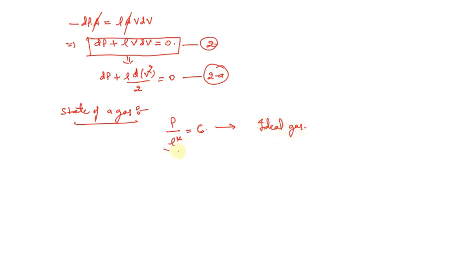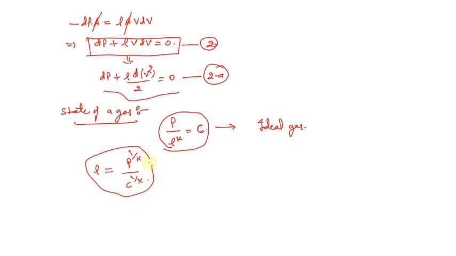We're going to use it to solve equation 2a further. We replace rho from this equation, so rho will be equal to p to the power 1 by k divided by C to the power 1 by k, and we replace it in this equation.